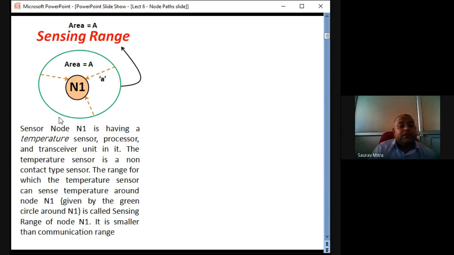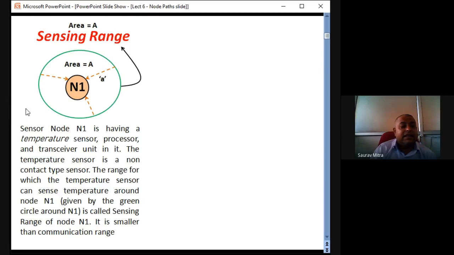But now what we can find is the sensing range of the sensor on board N1, which is put on node N1. So N1 is a sensor node and temperature is a sensor. They are different. So the N1 node is having a sensor, processor, transceiver, power management unit, maybe some location identifying unit, and some mobilizing unit, all those things on it. So N1 is a sensor node, and on that there is a temperature sensor. So whatever is the range of that temperature sensor is called the sensing range for this node N1. So this is what is written.